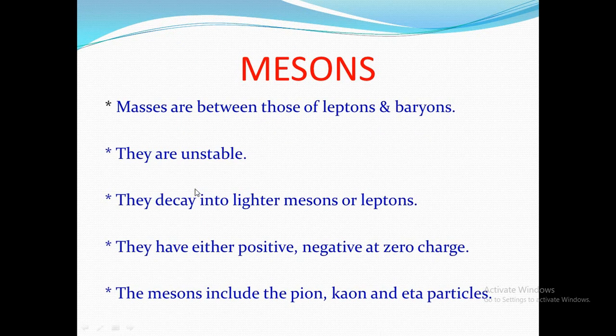Mesons. Their masses are between those of leptons and baryons. They are unstable and they decay into lighter mesons or leptons, and they have positive, negative and zero charged mesons. Positive charged mesons are known as pions, negatively charged mesons are known as kaons, and zero charged mesons are known as eta particles.